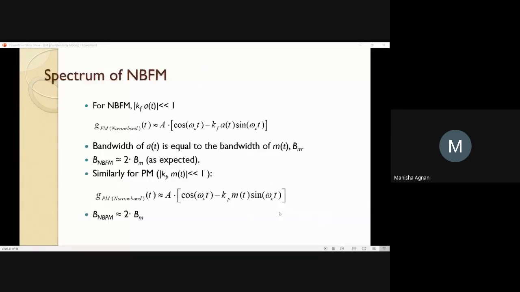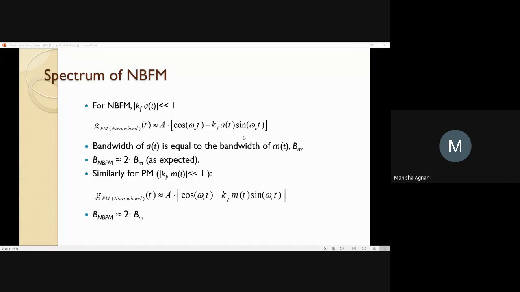And hence we get an expression for FM, which is A cos omega ct minus kf A of t sin omega ct. If you look at this expression very carefully, the first term is indicating the carrier, the second term is indicating the modulated carrier. It is on the same lines as amplitude modulation.